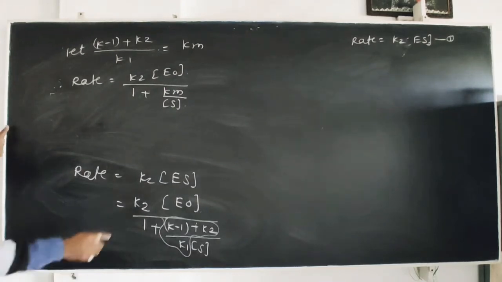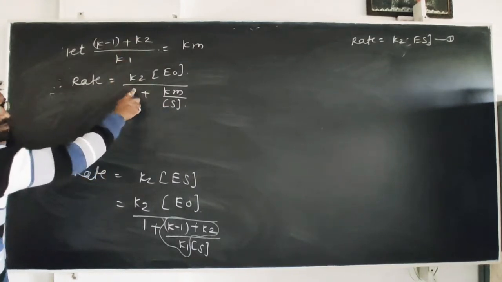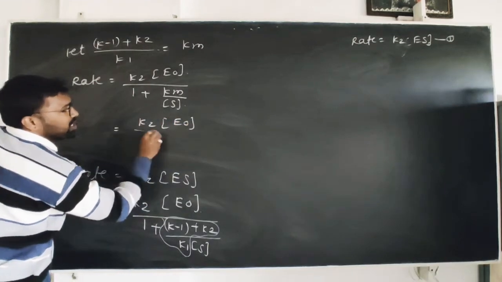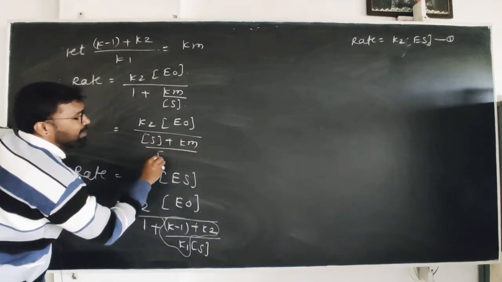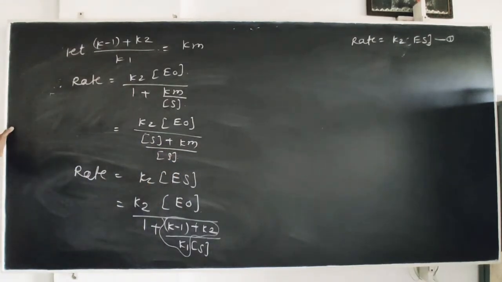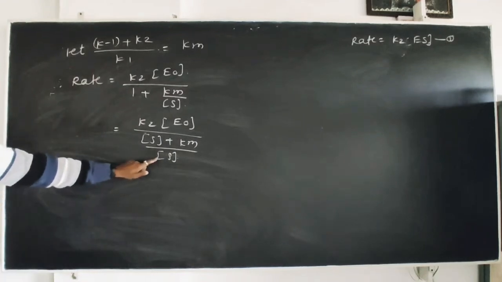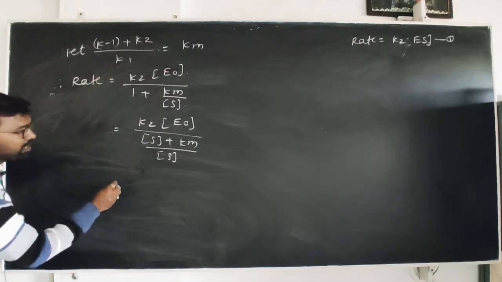Now S is divided there, so multiplying: K2 into E0 divided by concentration of S plus Km divided by concentration of S. Then this concentration of S in the denominator, taking inverse, goes to the numerator side.